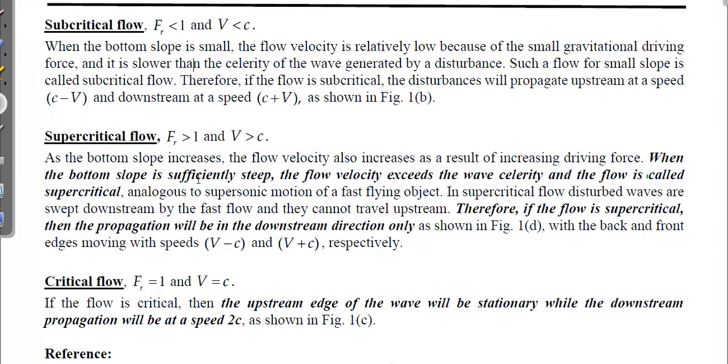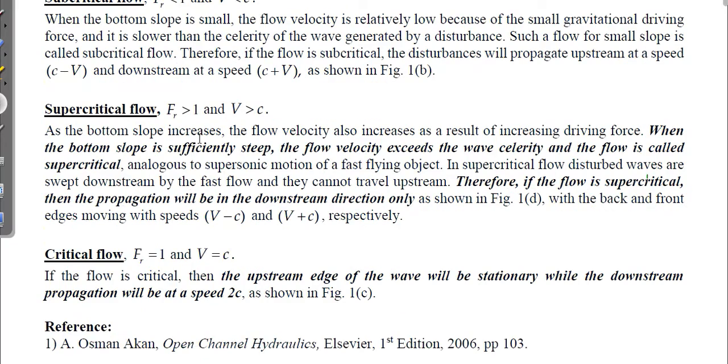Now the next case is supercritical flow, that is Fr greater than 1. Here the velocity of flow is much greater than the wave velocity. As the bottom slope increases, you just increase that slope, then what will happen? That will increase the driving force, or acceleration due to gravity will increase. When the bottom slope is sufficiently steep or large, the flow velocity exceeds the wave velocity and the flow is called supercritical flow, analogous to supersonic motion of a fast flying object.